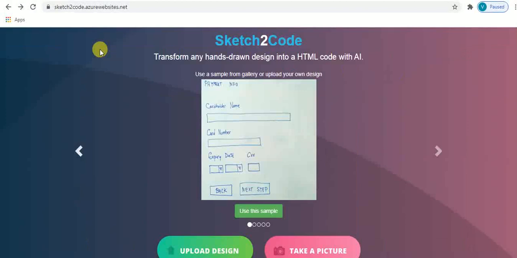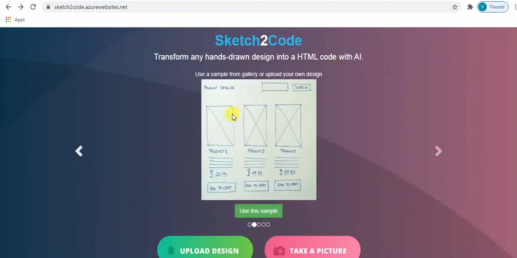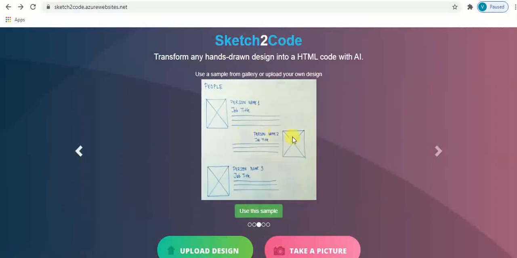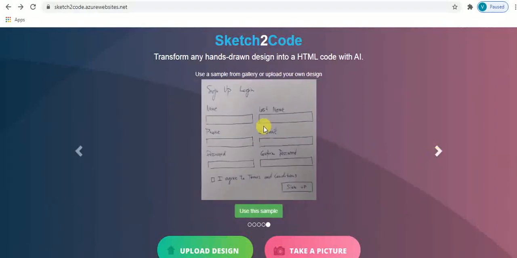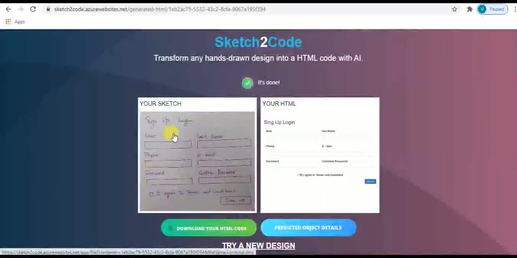You can also use a handwritten sample defined in the gallery, or you can upload your design, or you can take a picture of your own design. Now I will use a predefined sample. Suppose this one, and use this sample. The sample is converted into HTML design like this.